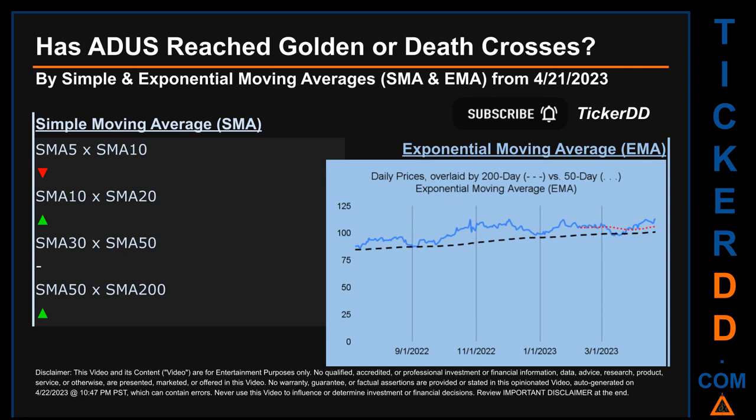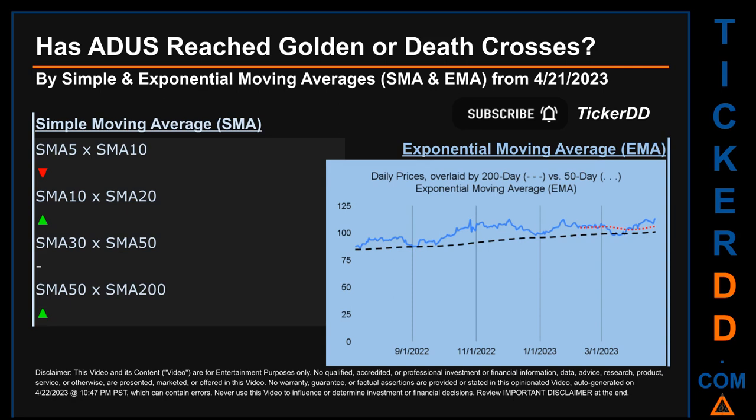For our opinionated analysis off third-party and abstracted data, we decided to look at both simple moving average, SMA, and exponential moving average, EMA. The latter calculates moving average by giving more weighting to recent prices. For EMA, you can be the judge. Look at the generated graph on this page.